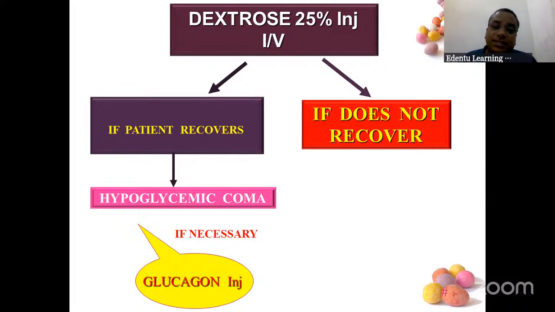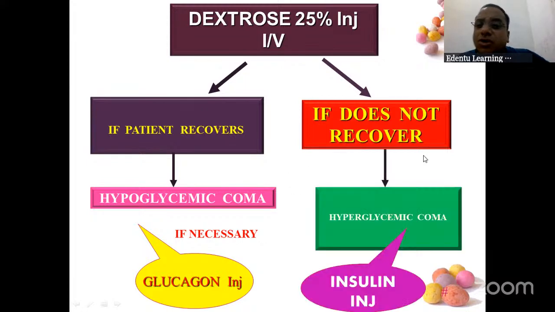Because of hypoglycemia, the patient collapsed. So it is hypoglycemia or hypoglycemic coma. And if necessary, give glucagon injections. Even after giving dextrose 25%, if the patient does not recover, then that is hyperglycemic coma. Already the sugar is high. And if required, give insulin injection.